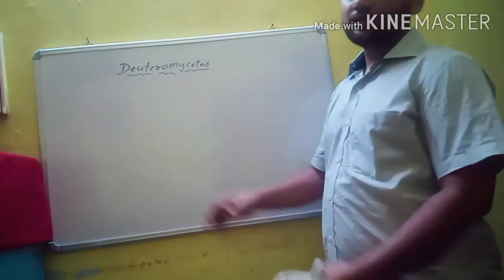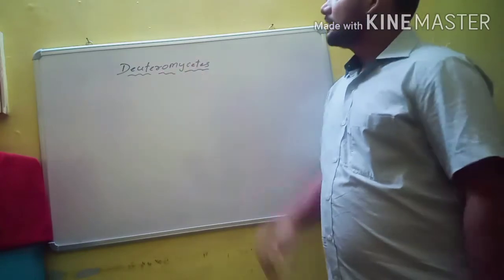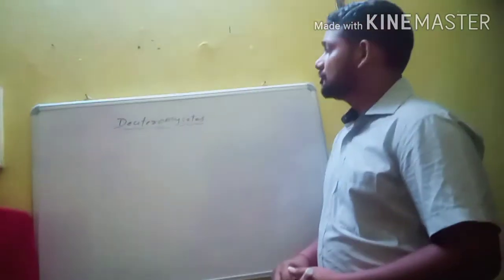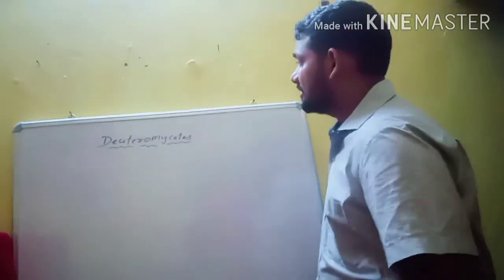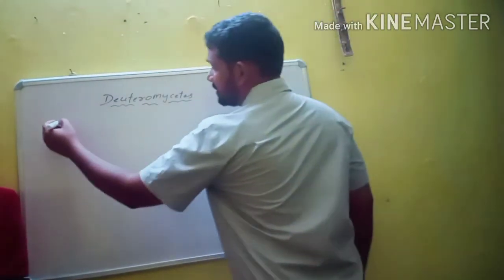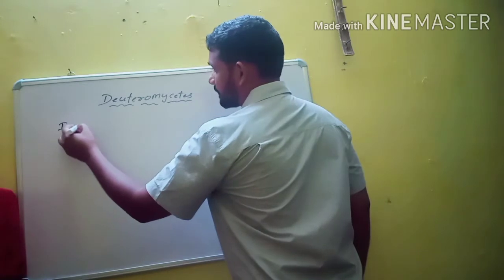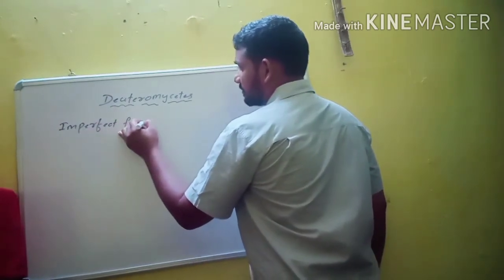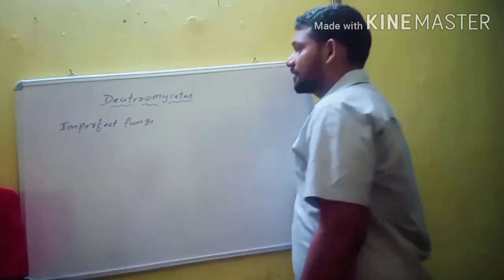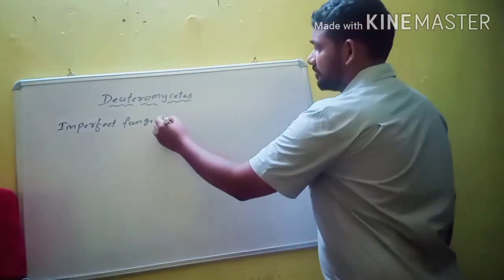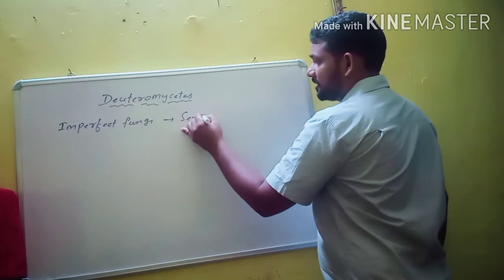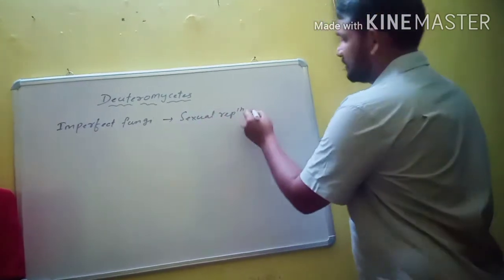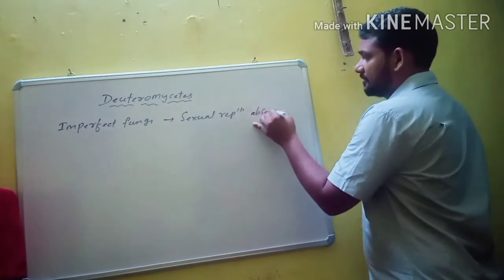In this video we will discuss the last class of kingdom fungi, that is Deuteromycetes, and this class is also called imperfect fungi, because in this class sexual reproduction is totally absent.